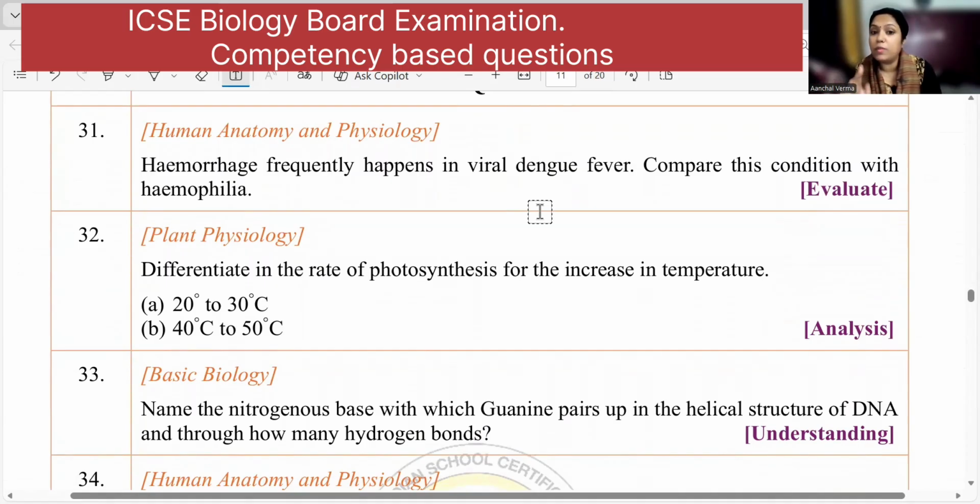So here you have to mention both. You have to talk about first hemorrhage in dengue fever, that will carry 1 mark, and then compare this condition with hemophilia, where you have to talk about the clotting factor, 1 mark. So here hemorrhages happen frequently in dengue fever because of the low platelet count, and in hemophilia hemorrhages happen because of no clotting factor.